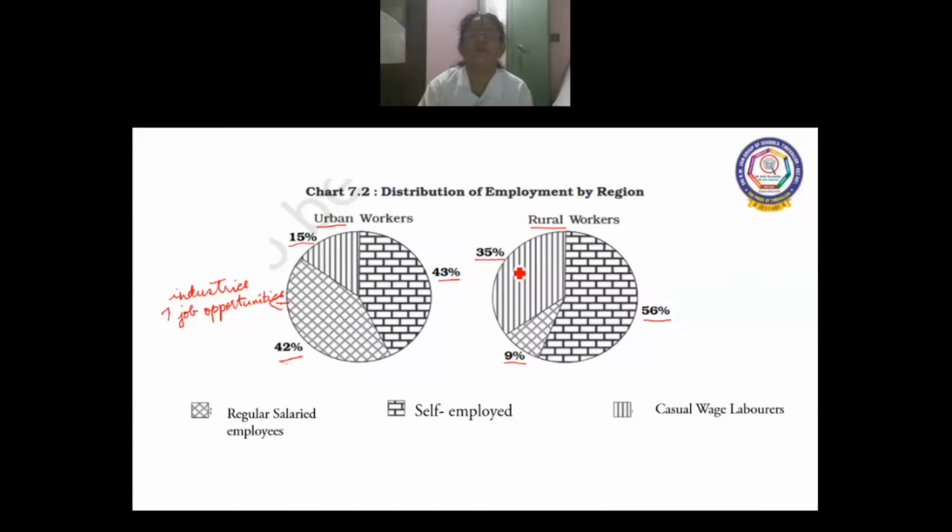So on the whole, when you see in urban, you can see 43% are engaged in self-employed work, 42 in regular salaried jobs, and only 15 here in casual work. Whereas in rural, the salaried job is too less compared to the casual work and the self-employed jobs.